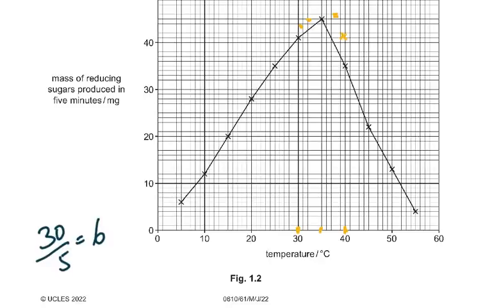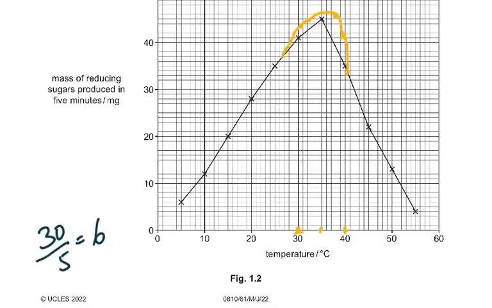So you see how the graph would change. The graph would become like this. So what does it mean when it says how would you get a better estimate? The accuracy would improve. Test at smaller intervals of temperature.